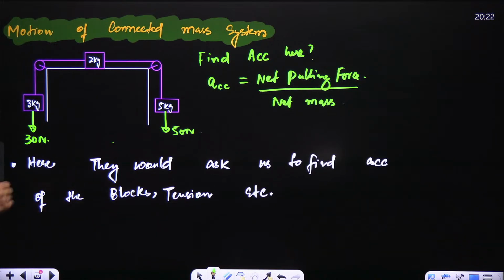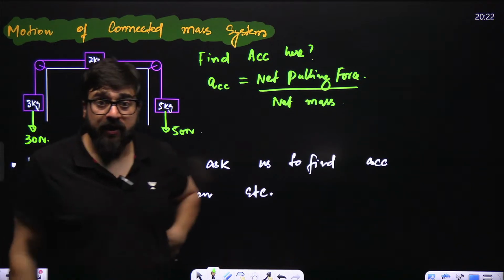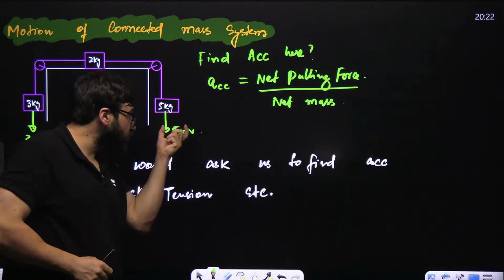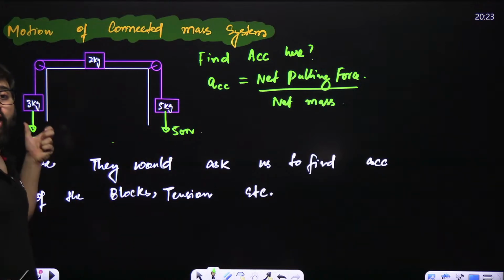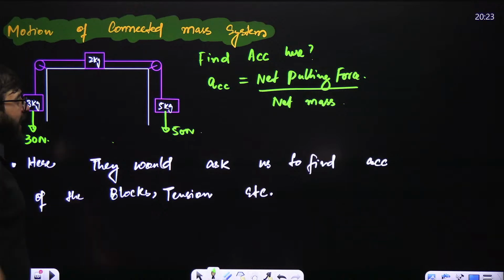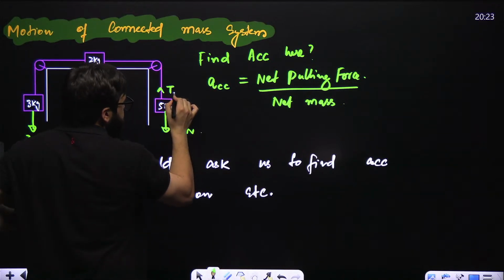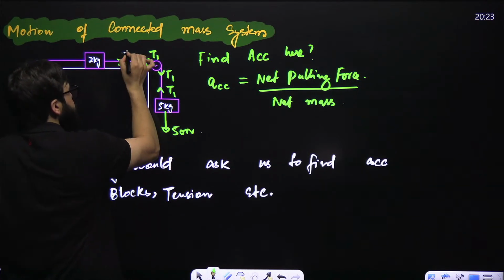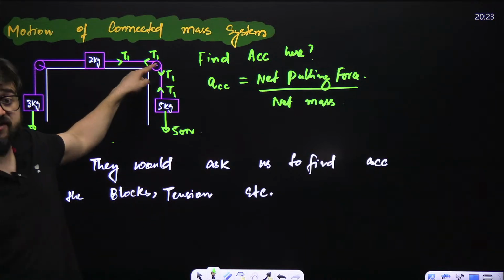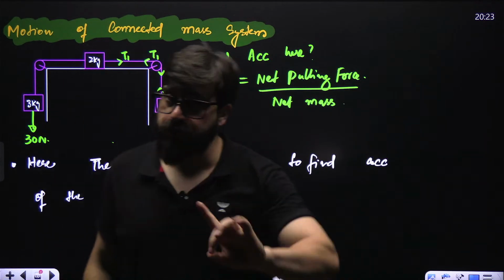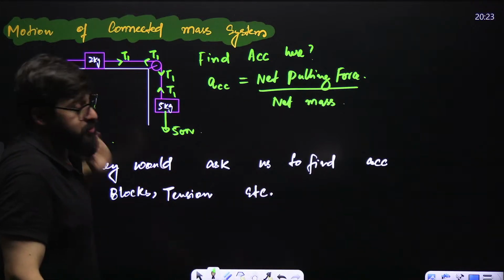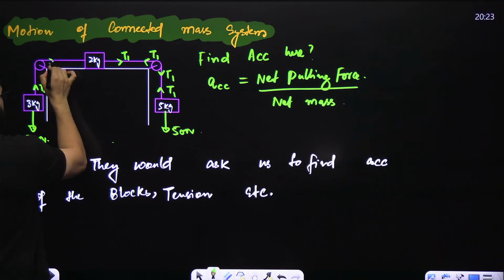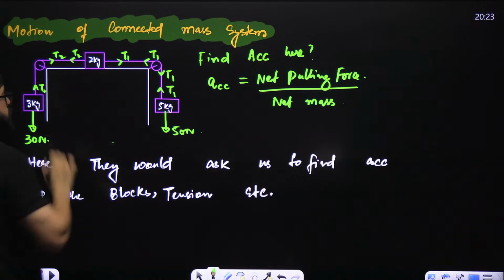Now here in this entire system, the pulling forces are this one and this one, because these two forces are pulling the blocks, they are pulling the system. And when it comes to the tension over here, this will be tension T1, and here also tension T1, because the string is same. Sir, shall we consider these forces also in the pulling force? No. These are the internal forces of the system. We do not consider it. And here tension is T2, and here also it is T2.